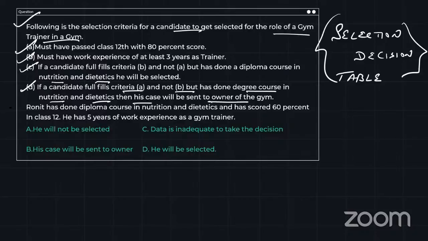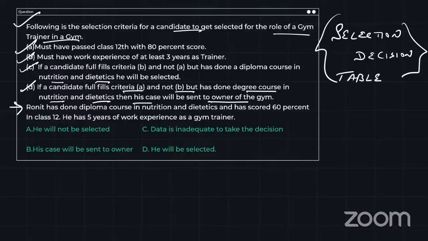Now the person for whom you have to check is Ronit. Ronit has done a diploma course in nutrition and dietetics and has scored 60% in class 12th. He has 5 years of work experience as a gym trainer. So which action should be taken for this person? He will be selected, he should not be selected, data inadequate, or his case will be sent to the owner.